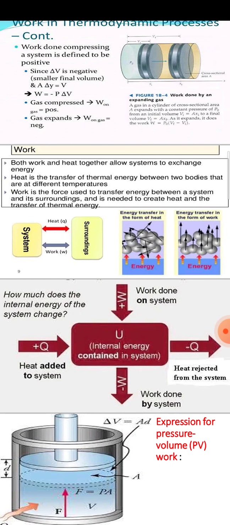See in the diagram, there is a system and surroundings. Here is the transfer of energy in the form of heat, and it is also in the form of work. Work is in the form of pressure into volume. In the diagram, there is energy transfer in the form of heat and energy transfer in the form of work.